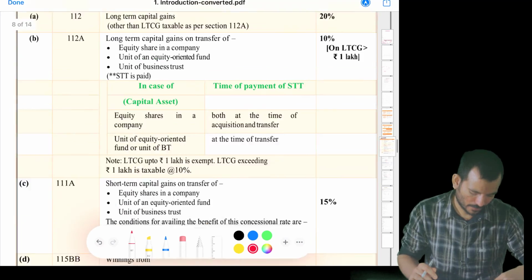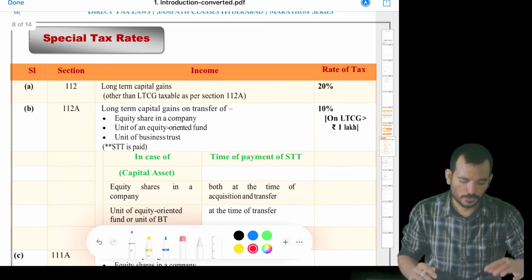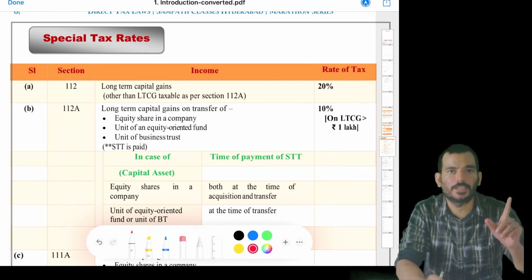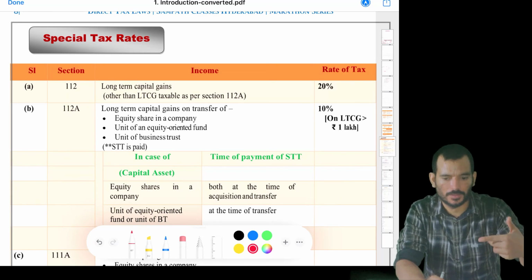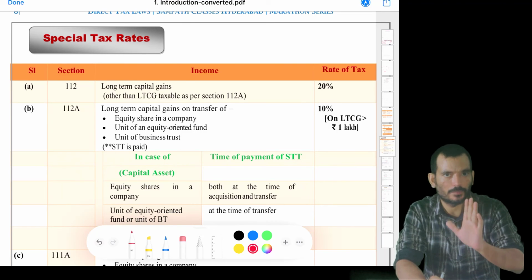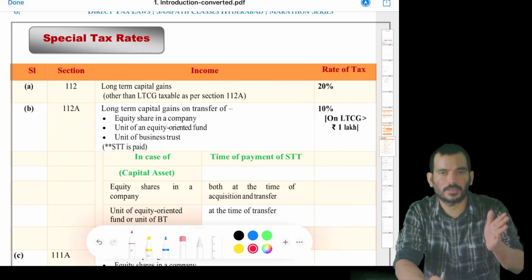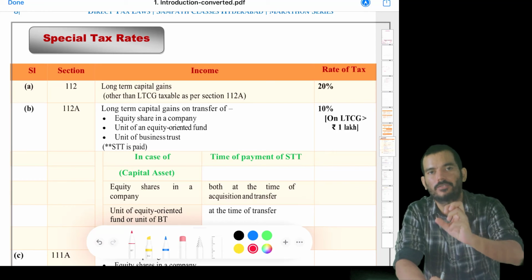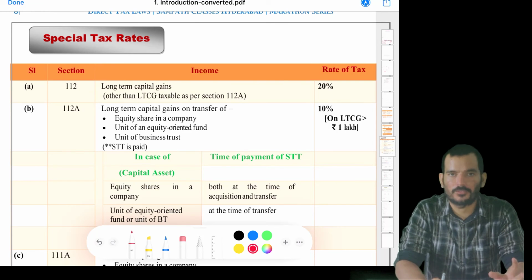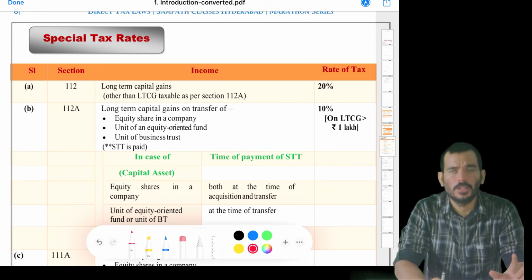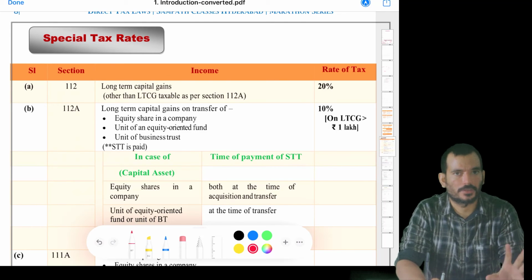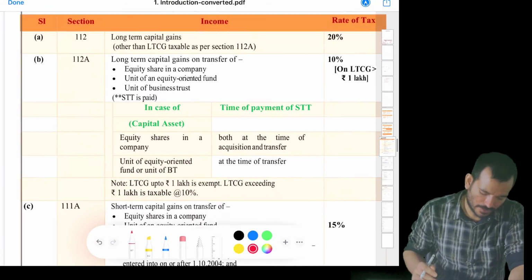Rates done. Special rates, this point is important. We get the rates not just from the Income Tax Act 1961, we also get the rates from every Finance Act. The Income Tax Act was made once in 1961, the Finance Act is done every year, right? So a few rates we get from the Income Tax Act, a few rates we get from the Annual Finance Act, first schedule. Okay, so whatever rates we get from our Income Tax Act are like special rates, standard rates which they have given here.